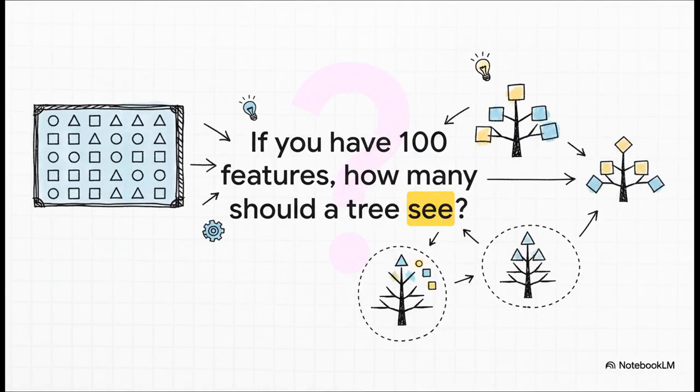So let's frame it this way. Imagine your data has 100 different features, 100 columns. To force our trees to be diverse and kind of creative, how many of those 100 features should we let any single tree even look at when it's deciding how to make a split?